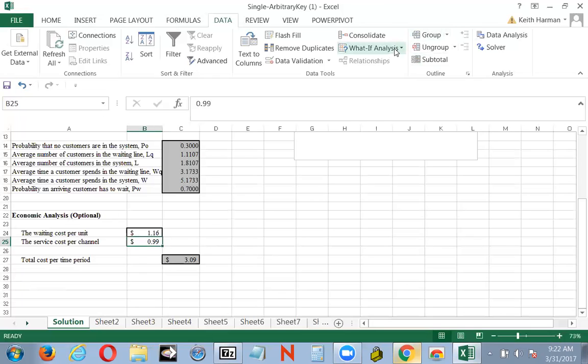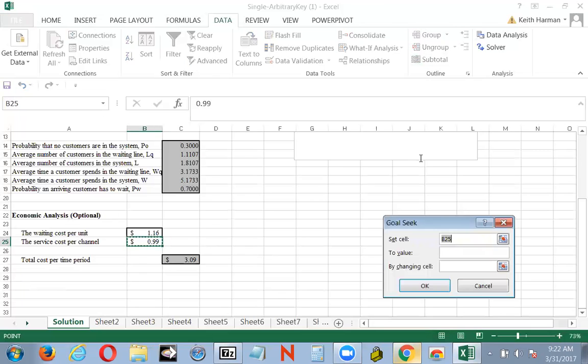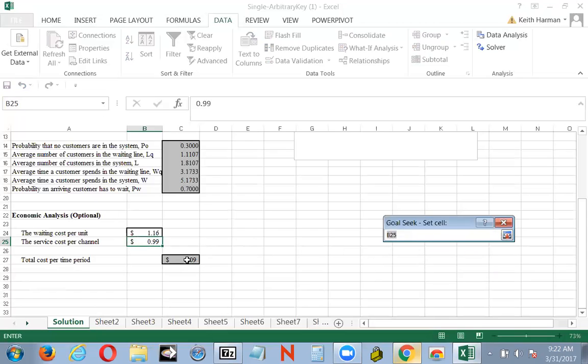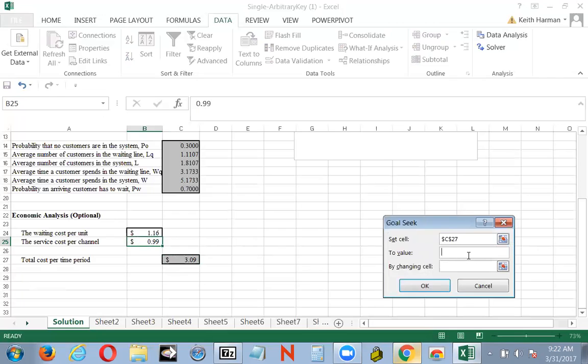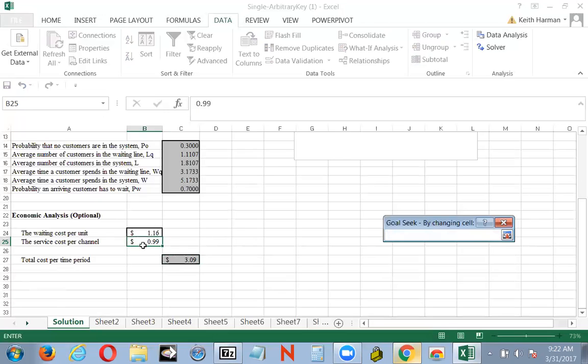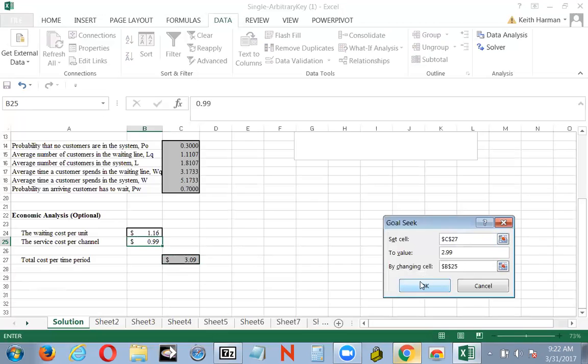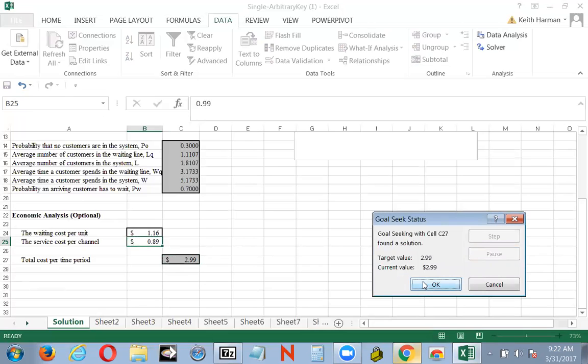So I'm going to do the goal seek. Set this cell to 2.99 by changing the cell, service cost per unit. And the service cost per unit then drops to $2.99. Service cost per channel.